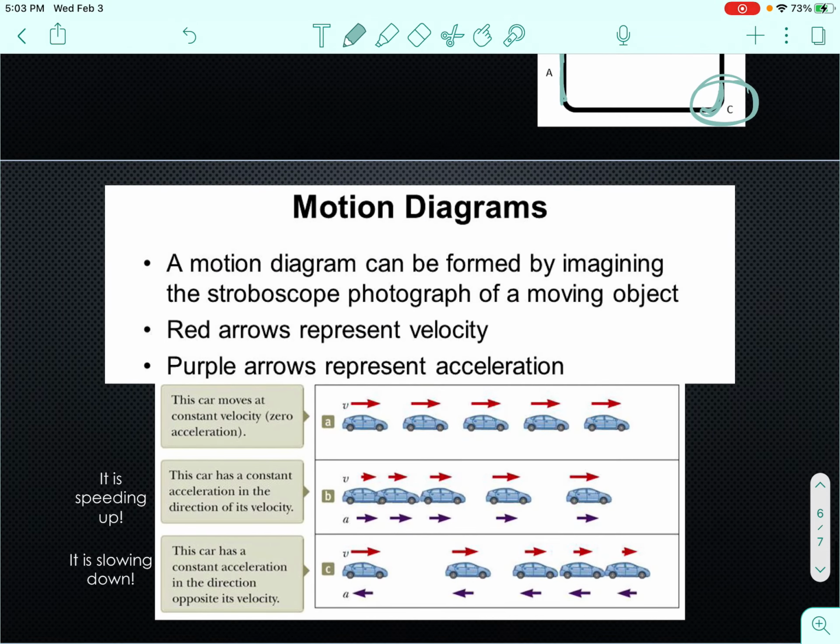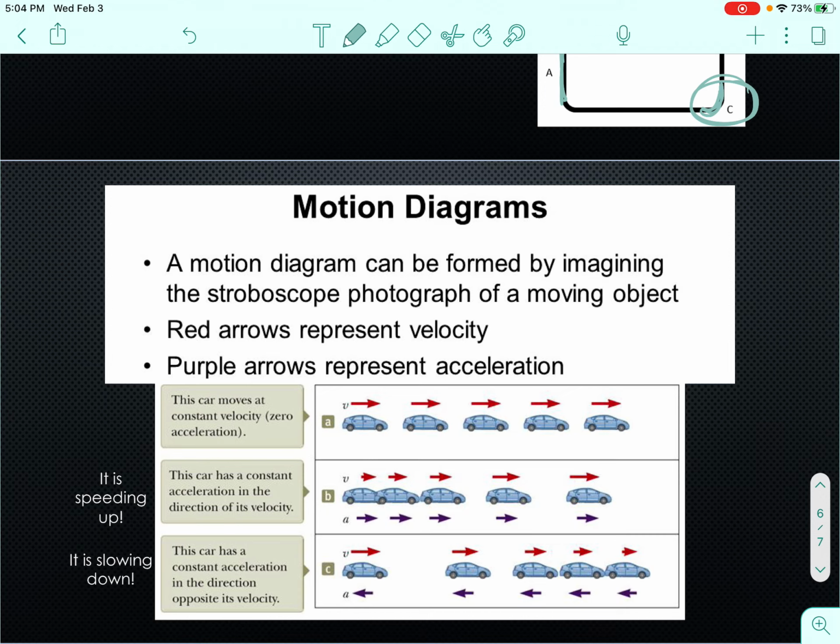And let's just review motion diagrams and talk about acceleration when we're talking about motion diagrams. So remember that a motion diagram can be formed by imagining the stroboscope photograph of a moving object, which means that you just see the object where they are each second. You don't see in between the seconds. Red arrows represent velocity and the purple arrows represent acceleration.